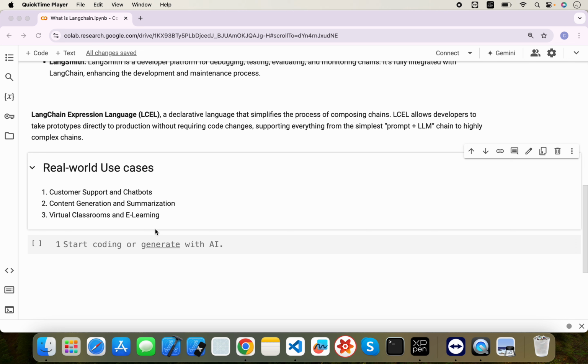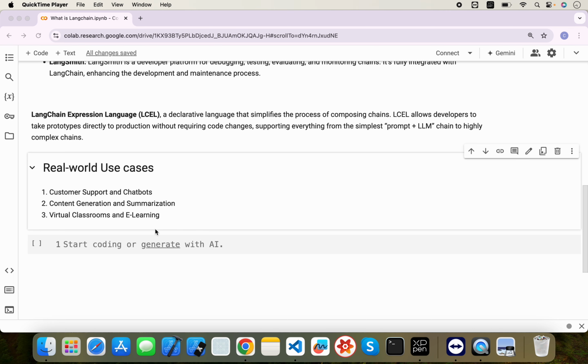I just mentioned a few real world use cases of LangChain here. It can be a customer support chatbot: as I said, you can utilize an LLM to create a chatbot, and you can provide your own private data too, so it can provide related answers to the user. Second, you can utilize it for content generation and summarization, like building an application using LangChain which can generate a story, or a blog post from a title.